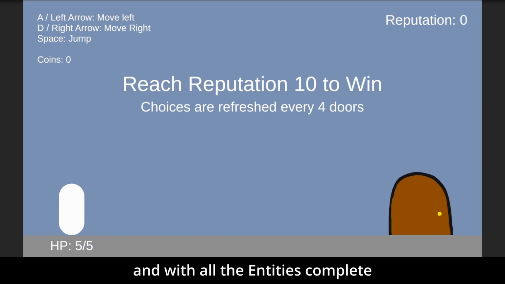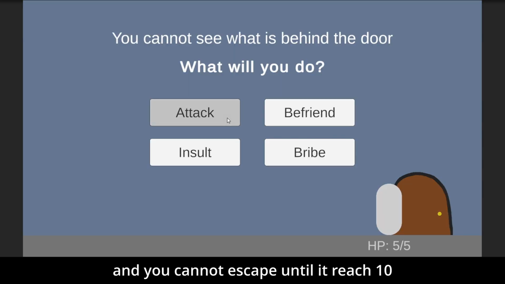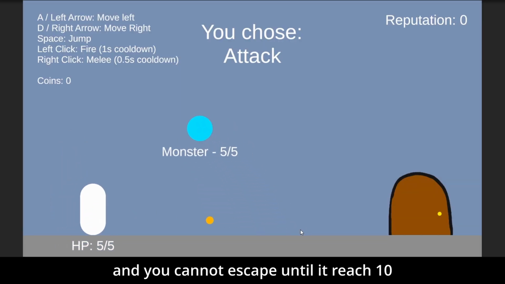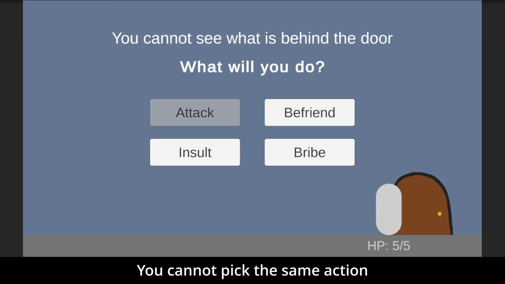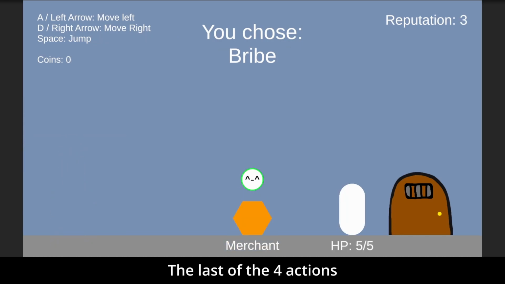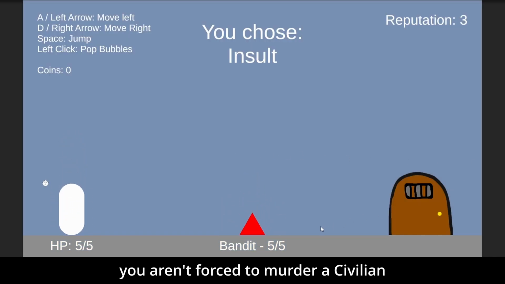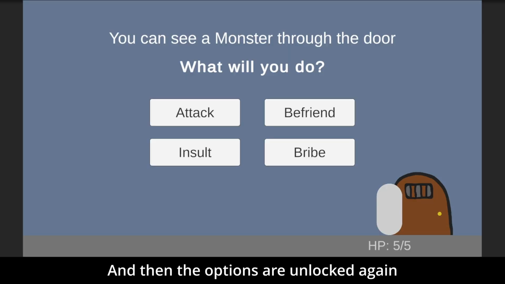And with all the entities complete, let's finally add some progression. I implemented a reputation system where your actions decide your current standings, and you cannot escape until it reaches 10. Also notice when you enter the next room, you cannot pick the same action until all 4 have been used. Entities are also random, so they can appear multiple times in a row. The last of the 4 actions partially comes down to luck, so you just have to hope you aren't forced to murder a civilian. And after that, the options are unlocked again.